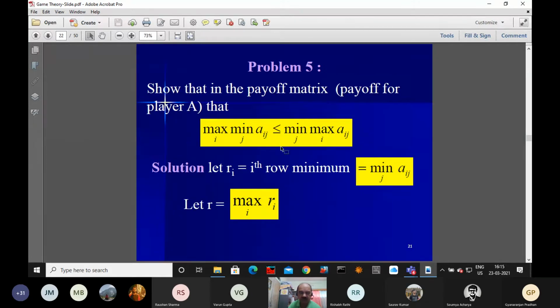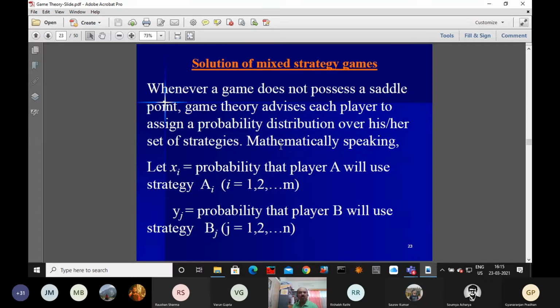Okay, now we'll talk about the solution. If the game is stable, we have discussed how to find the solution. If the game is unstable, we do not know how to find the solution. Game is unstable. Okay, so the game is unstable, and we are looking for the solution.